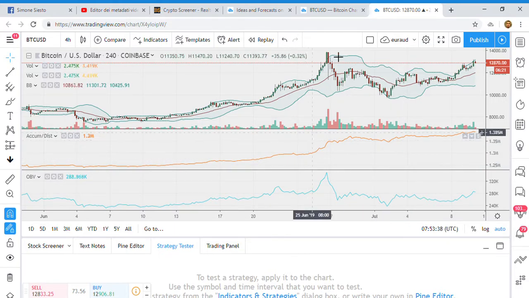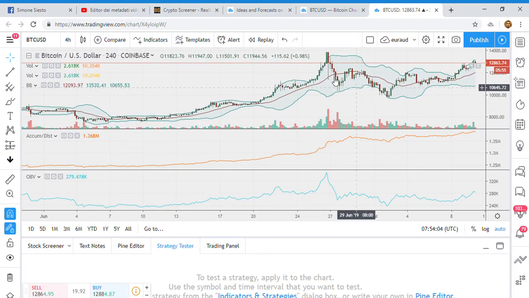Here what happened, we had a bearish engulfing, with a long black candle engulfing the previous long white candle. This long white candle was almost out of the Bollinger Bands, which means the volatility was high. That's why I was expecting a retracement. Here we have a point of control, with volumes much higher than the average, than the volumes before.